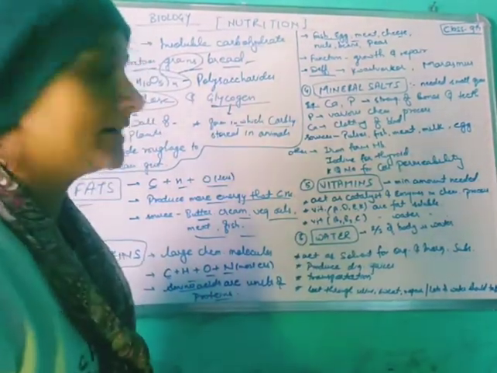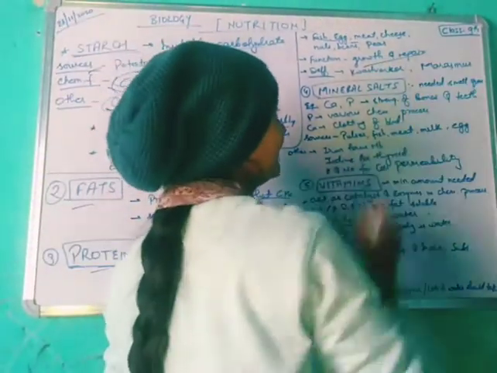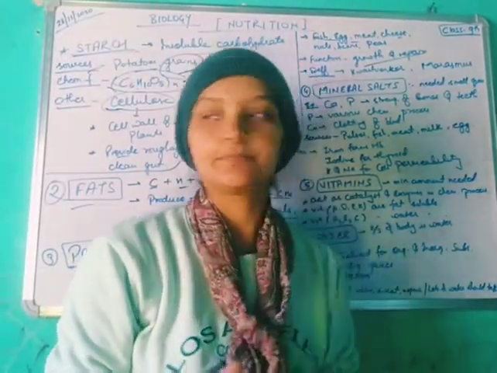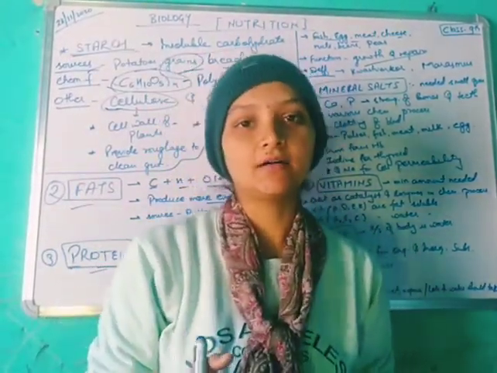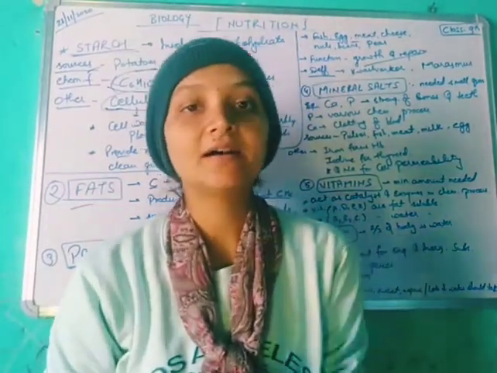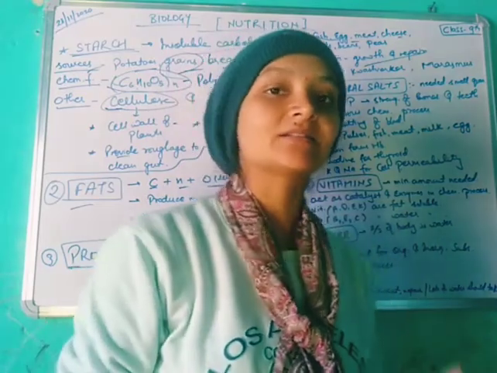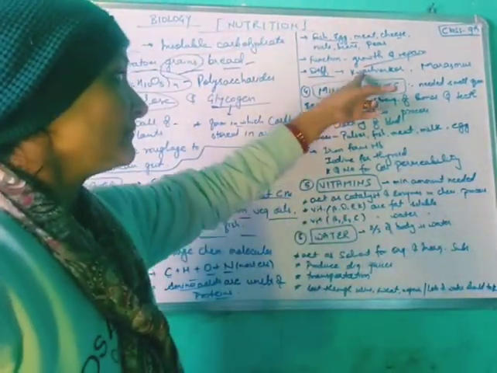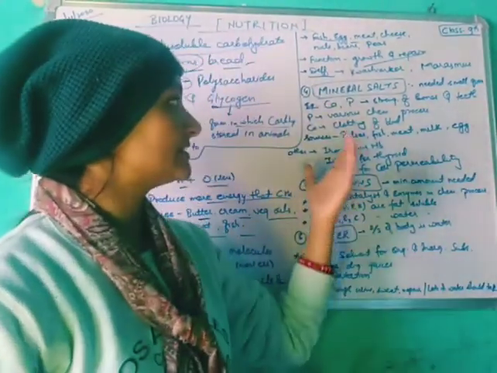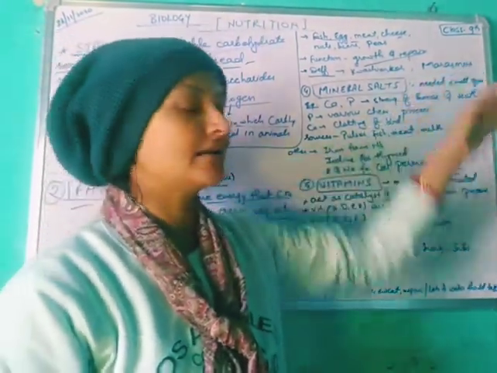The function of protein is growth and repair. Protein is very important for growth. When a baby is born, the mother starts feeding her milk, because her milk is rich in proteins. If there is a deficiency of protein, some diseases can be caused, like kwashiorkor and marasmus.